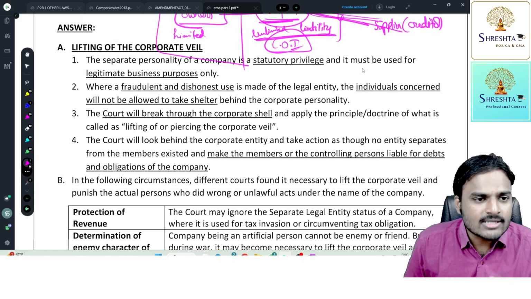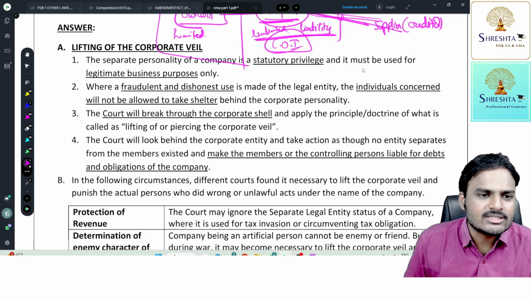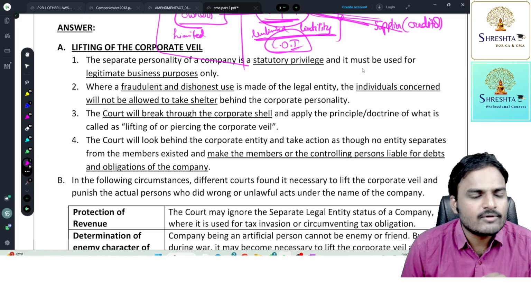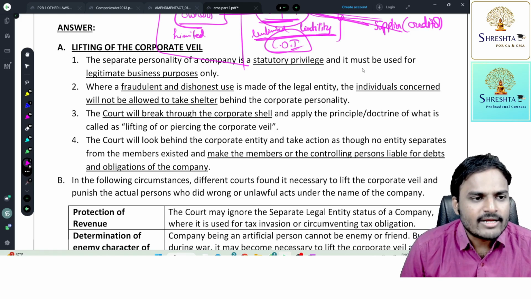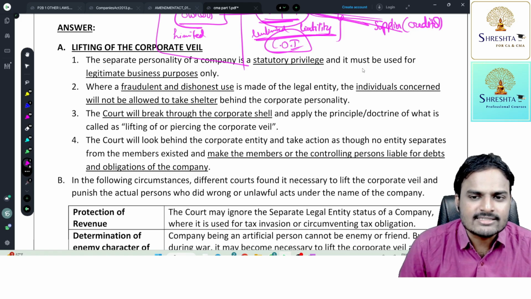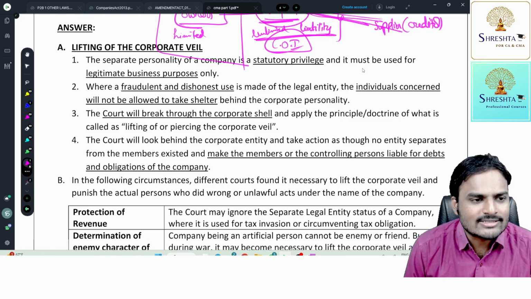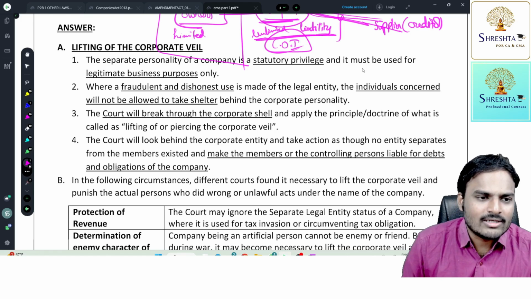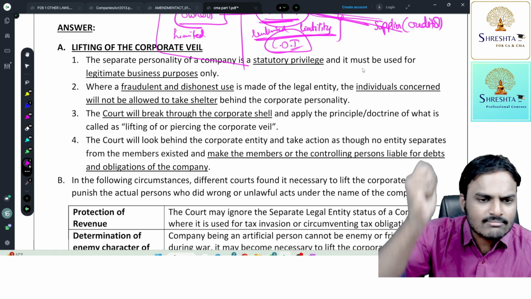So the separate personality of a company is a statutory privilege, and it must be used for legitimate business purposes only, lawful business activities. Where a fraudulent and dishonest use is made of the legal entity, the individuals concerned will not be allowed to take shelter behind the corporate personality. The court will break through the corporate shell and apply the doctrine of what is called lifting or piercing of the corporate veil. Simply, they will remove the mask.